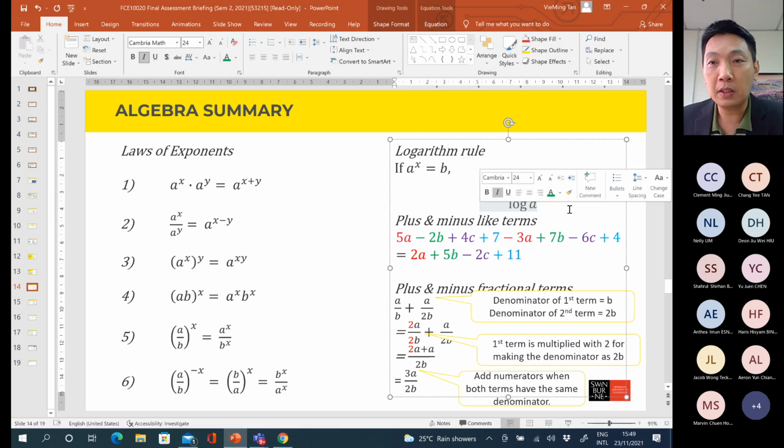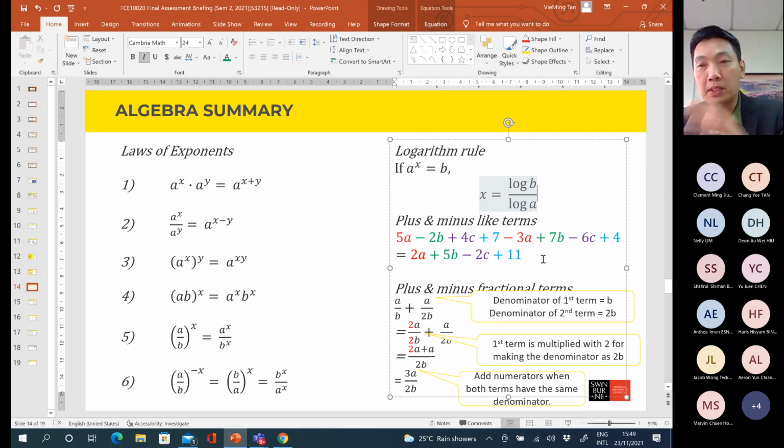In this case, we can sum up A in one group, B in one group, C in one group, just like apple with apple, orange with orange, and banana with banana. That's the meaning. So here we have 5a minus 2b plus 4c plus 7 minus 3a plus 7b minus 6c plus 4. You can see there are 8 terms altogether.